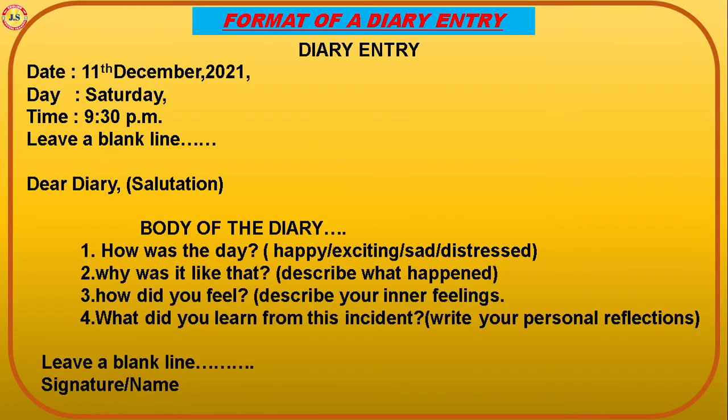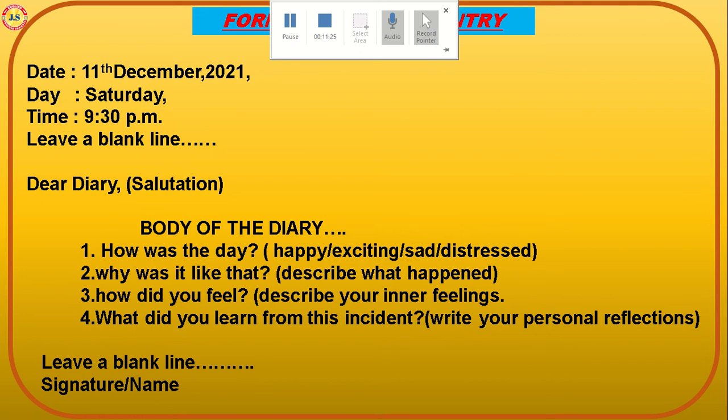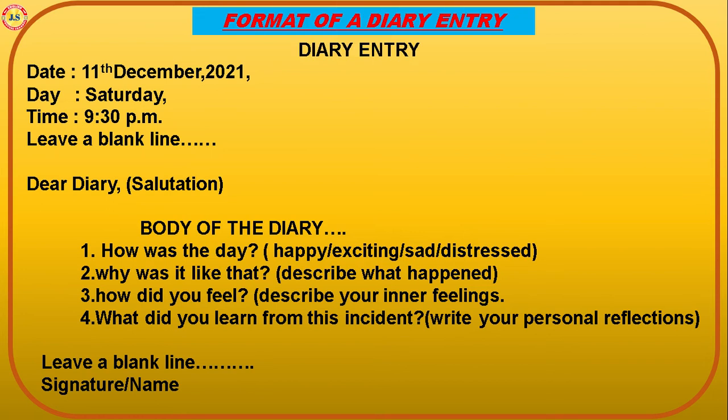Now let us see the format of a diary entry. Dear friends, here I have given very clearly the format of the diary entry. First of all, we have to write a heading, that is diary entry. Then a date, 11th December, 2021, day Saturday, then time 9:30 p.m. Then you have to leave a blank line. After that you can write dear diary.